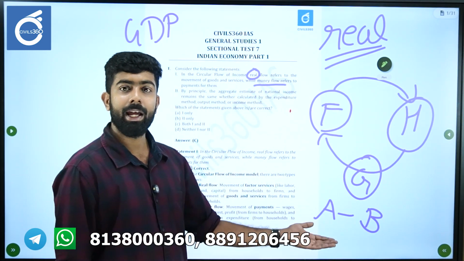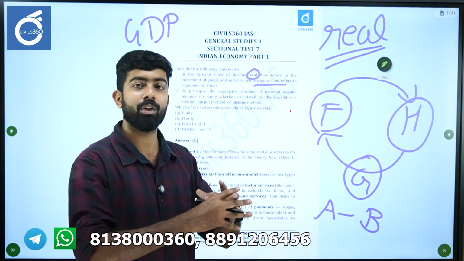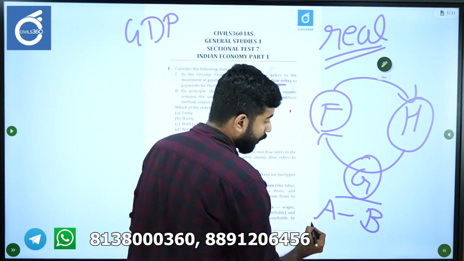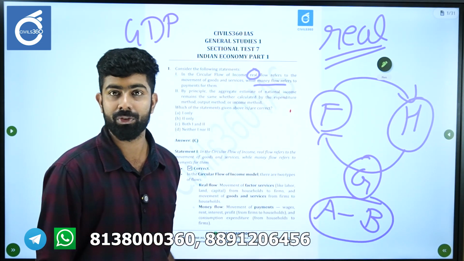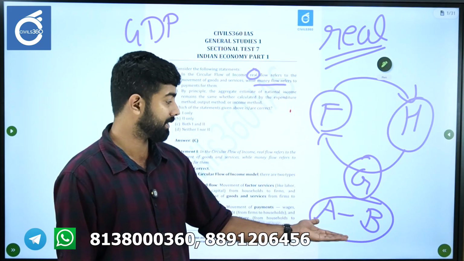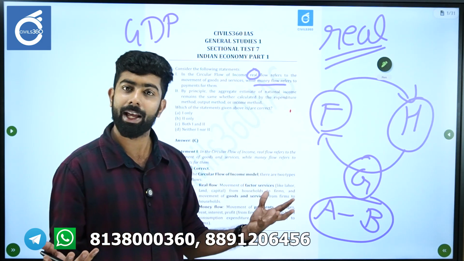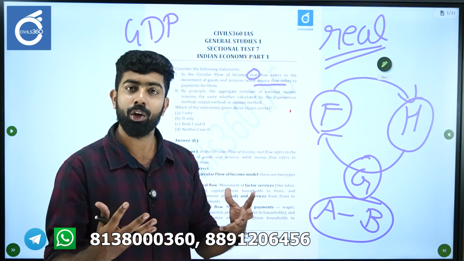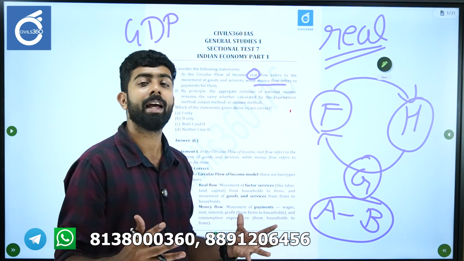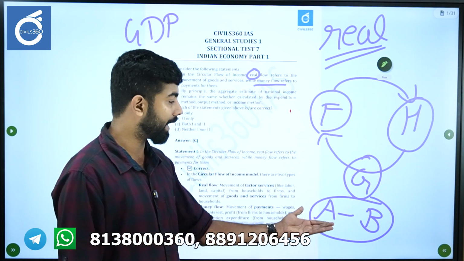Say A produces something. So what is the GDP of the economy of this system? The value of what A produced. If you calculate the value of that output, it will give the estimate of the national income of that economy.